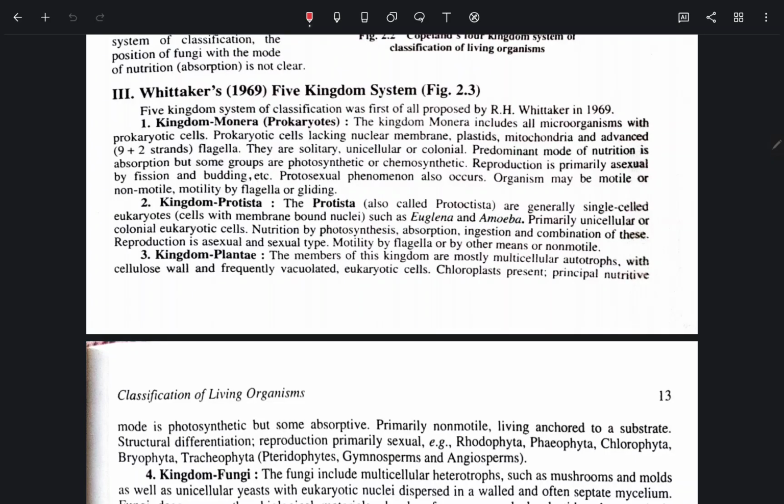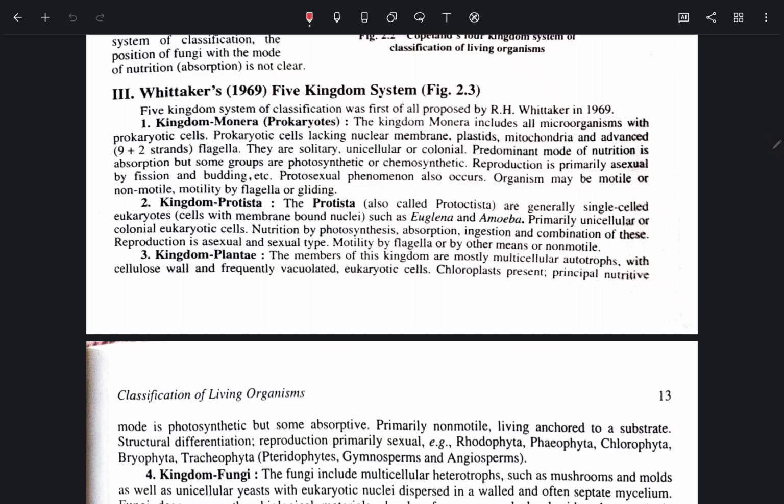Kingdom Monera, prokaryotes. The kingdom Monera includes all microorganisms with prokaryotic cells. Prokaryotic cells lack nuclear membrane, plastids, mitochondria, and advanced 9 plus 2 stranded flagella. They are solitary, unicellular, or colonial. Predominant mode of nutrition is absorption, but some groups are photosynthetic and chemosynthetic.